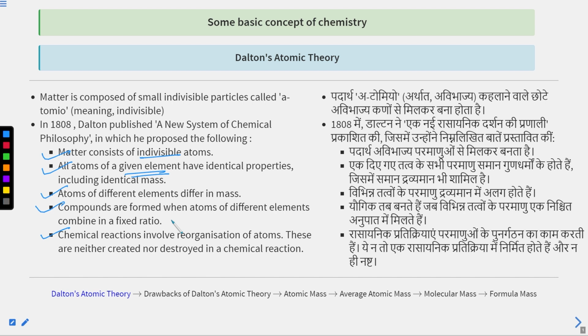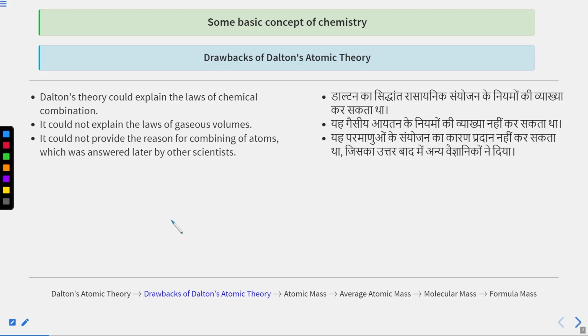So this is all about Dalton's atomic theory that we discussed today, and then we discussed the drawbacks of Dalton's atomic theory. Dalton's theory could explain the laws of chemical combination properly, but it could not explain the laws of gaseous volumes, and it could not provide the reason for the combination of atoms, which was answered by later scientists.